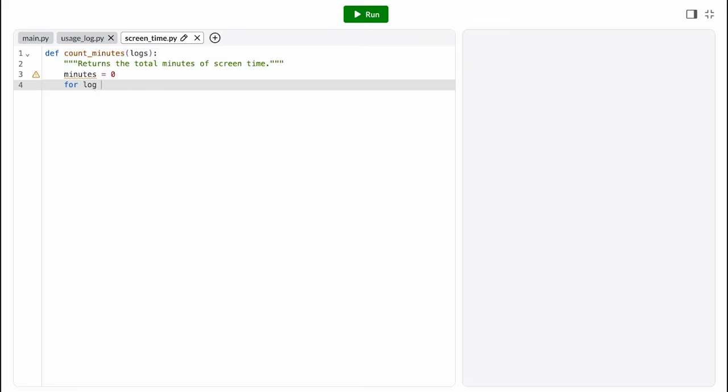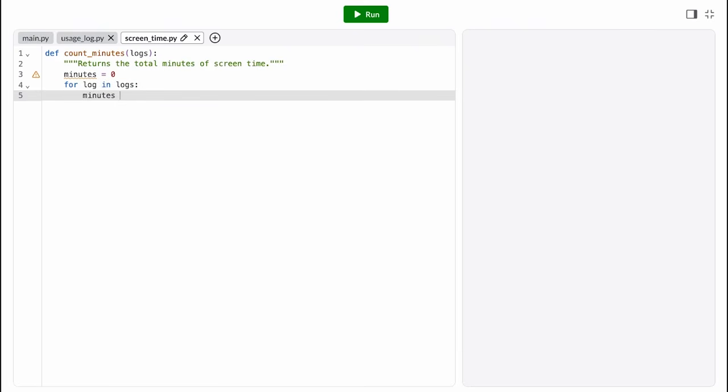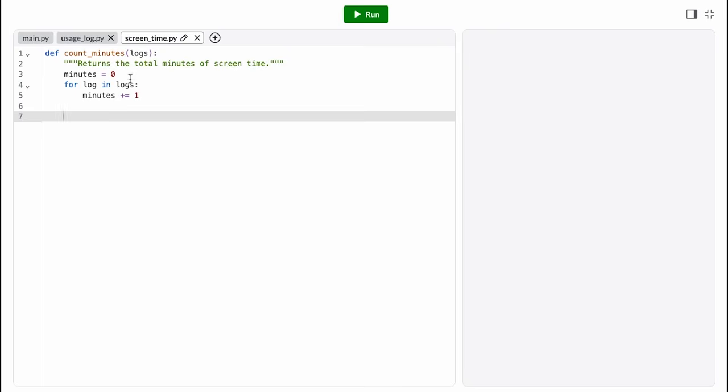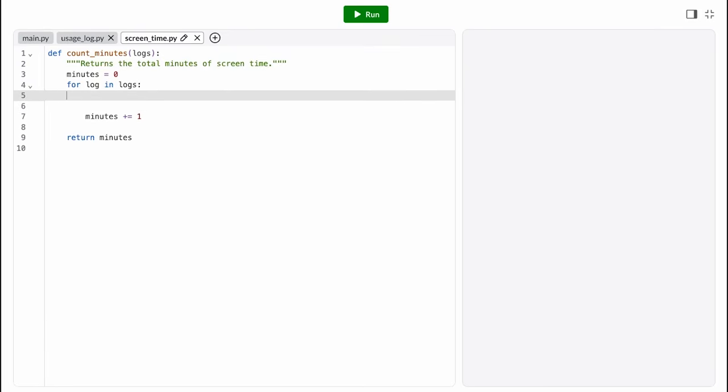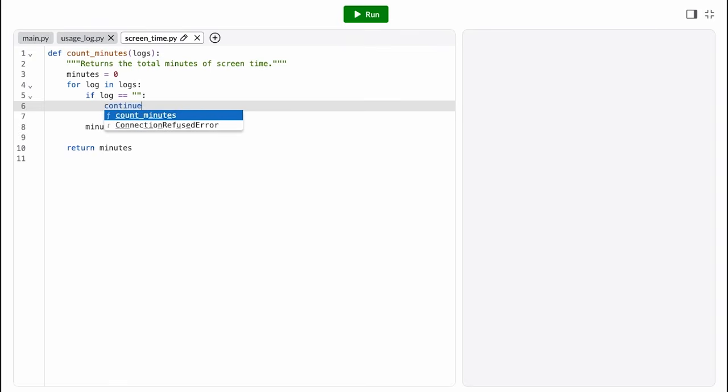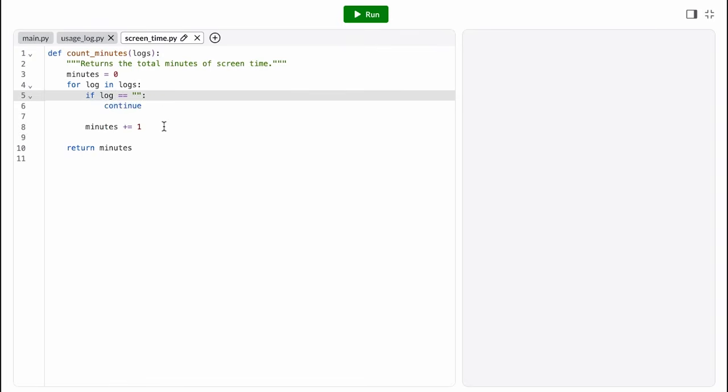So we'll start by iterating over the list and keeping a basic count. Since we don't care about the particular index, we can just iterate by element. We'll initialize our count to 0 before the loop, increment it on each iteration, and return its final value. But we don't want to count every element. We only want to count the minutes where we're using an app. So if the element is equal to the empty string, we can skip it using the continue statement, meaning we immediately jump to the next iteration without executing this increment line.